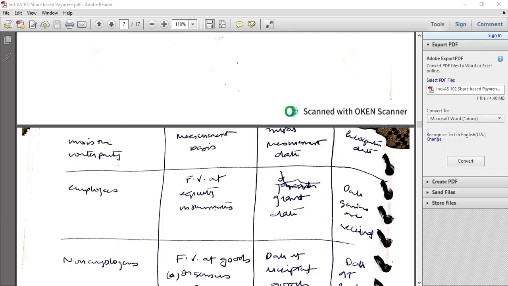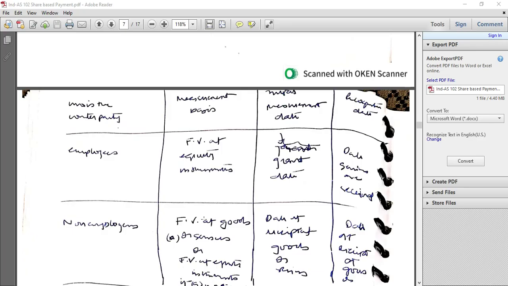Who is the counterparty? Employees. Measurement date basis would be fair value of equity instruments. Initial measurement date would be grant date. Recognition date would be the date when services are received.